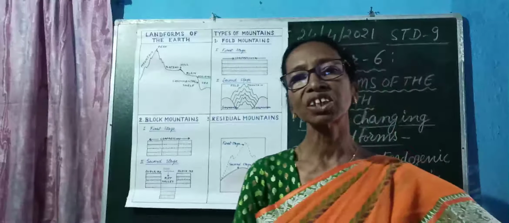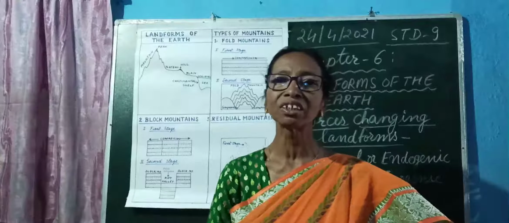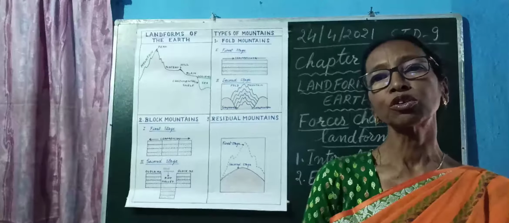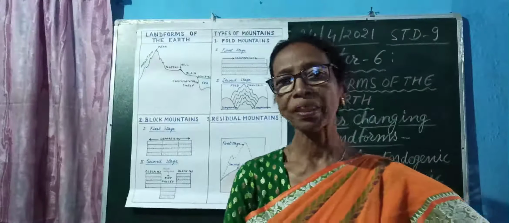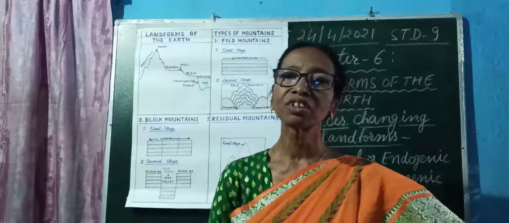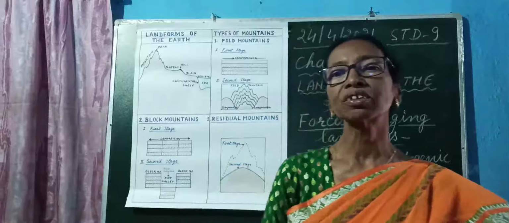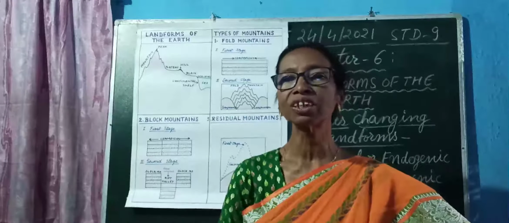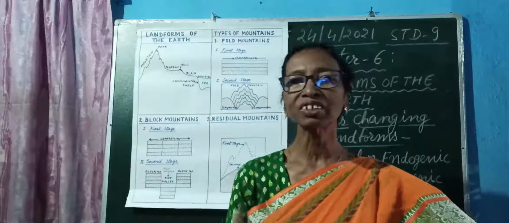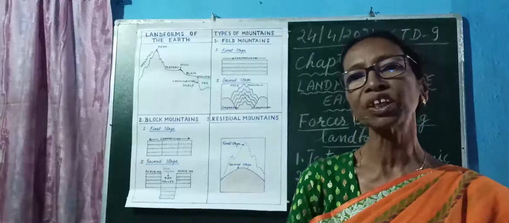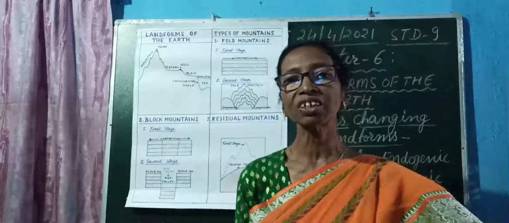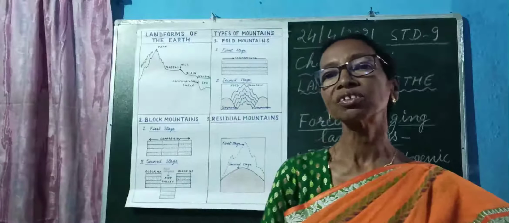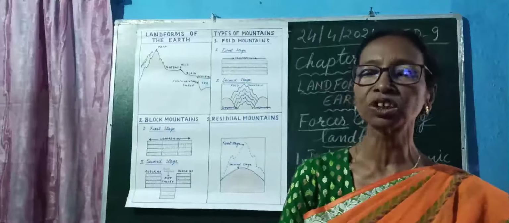The second period is known as the Hercynian period. Some of the high mountains were formed about 240 million years ago, and some mountain ranges were formed recently, about 30 to 50 million years ago, and the name of the period is the Alpine period. So during these three periods, Caledonian, Hercynian and Alpine, many mountain ranges were formed on the surface of the earth all over the world.